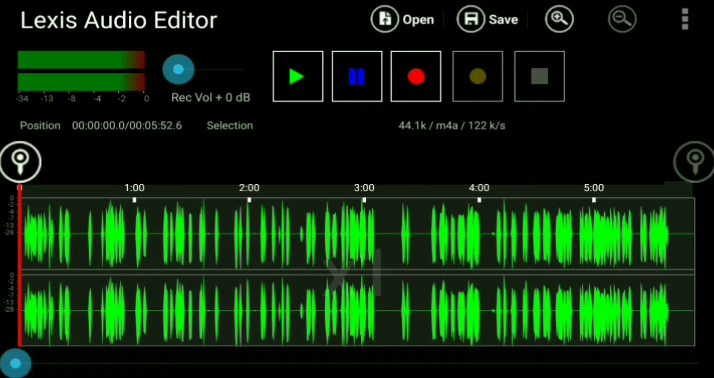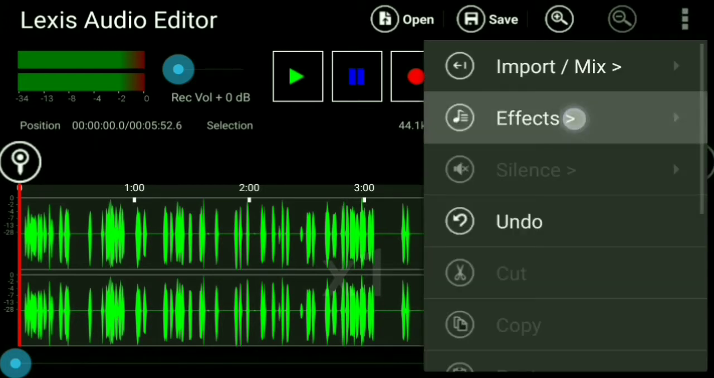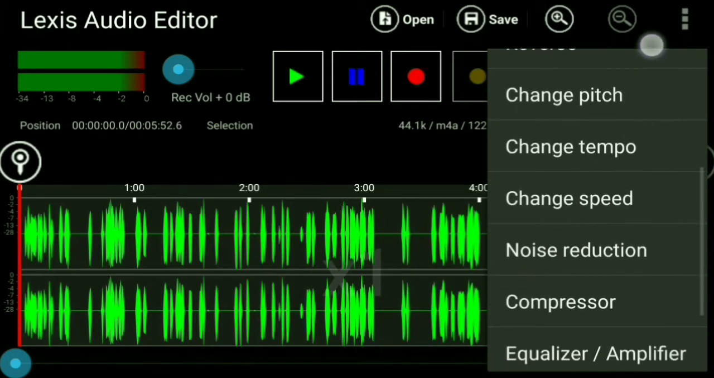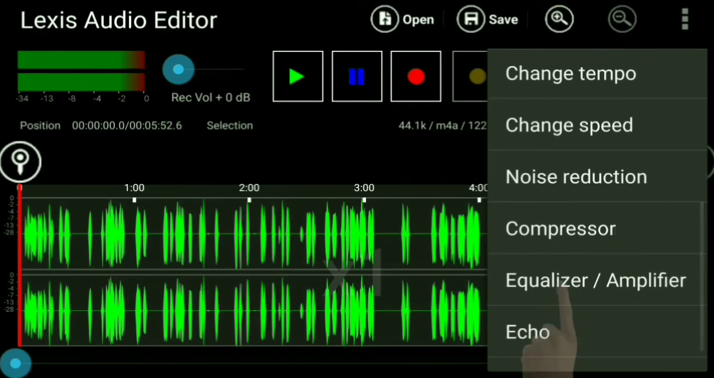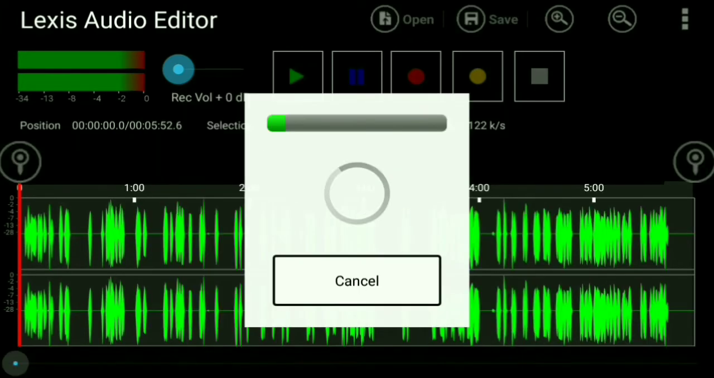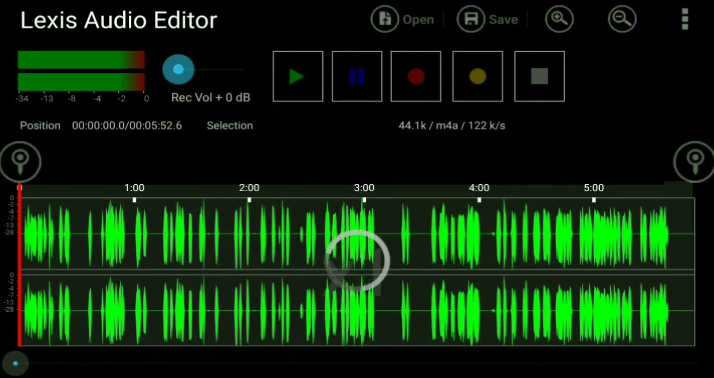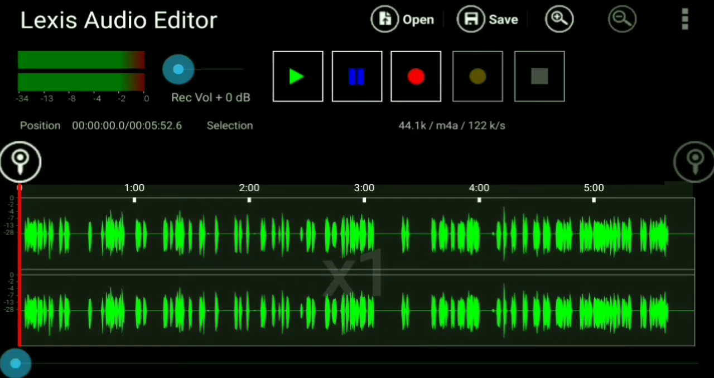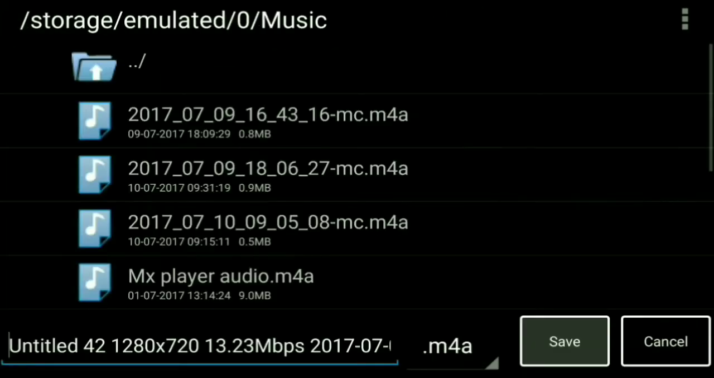The equalizer will take time while editing guys. Be patient. Now you can see a lot of difference. You can check it by playing it. Now hit on three dots, FX. Hit the compressor again and click apply. Yeah, now you can play and check the audio file. You'll see a lot of difference. After you're done, click on save button.